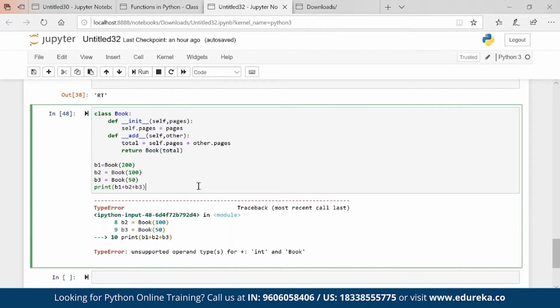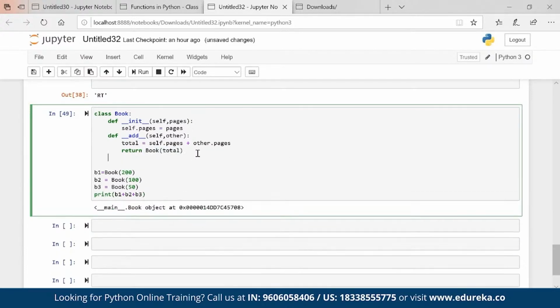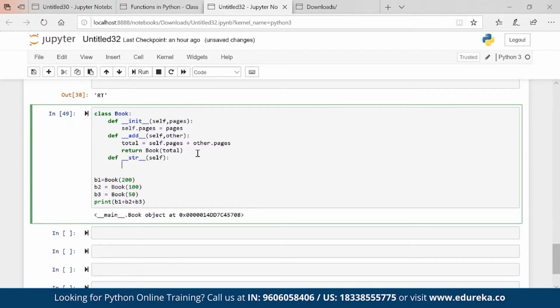Now if I execute, obviously we have to convert to a string as well because we are adding two books, right? So if you want the output, it should be def str, which is again a magic method, self. These are constant, this cannot be changed, right? This is what you have to pass. Print str self dot pages.